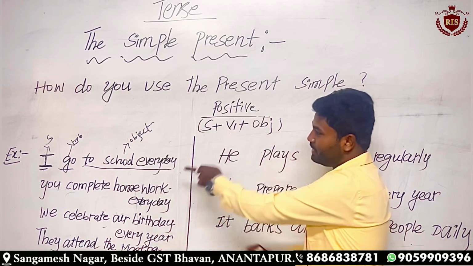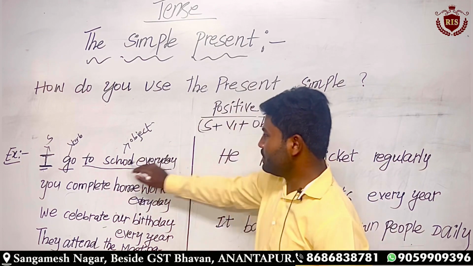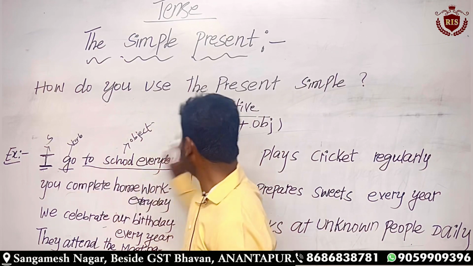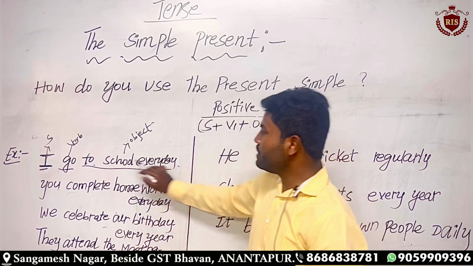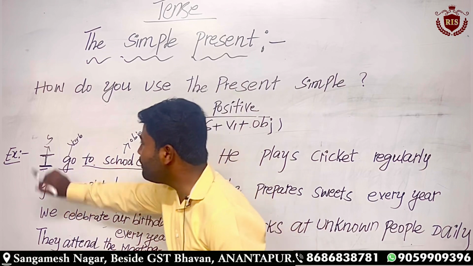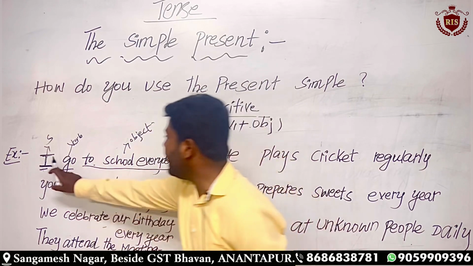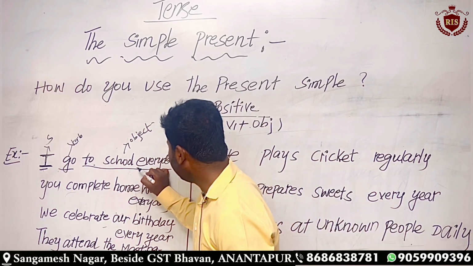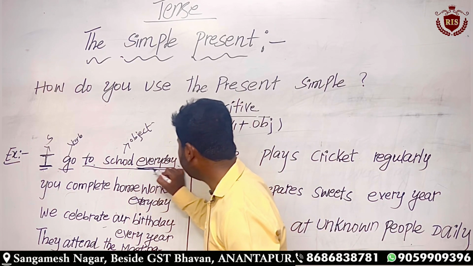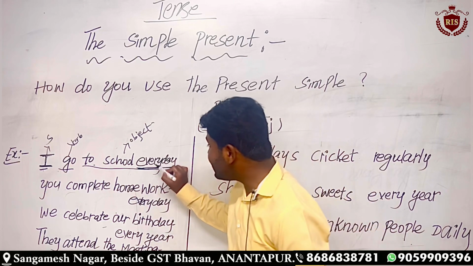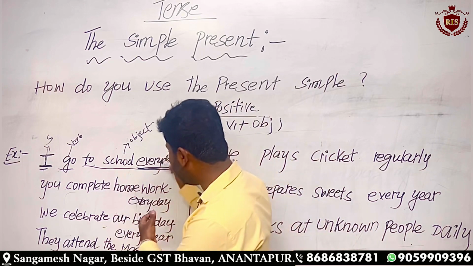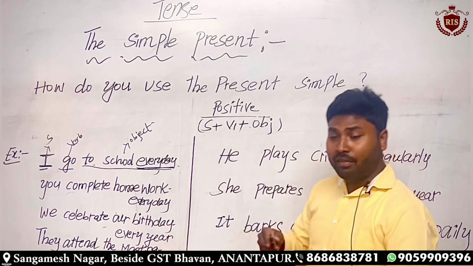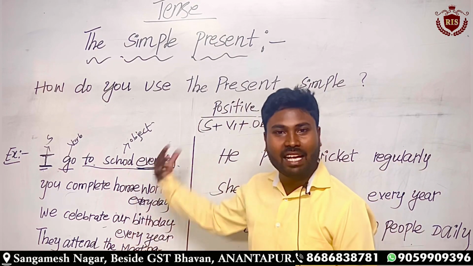Is it as per the rule? We have written it as per the rule, isn't it? Subject plus verb plus object. Here I is a subject, the pronoun we have taken in the example: I go to school every day. Here you have to observe one thing: the adverb we have written here, every day, and these are the keywords. Every day, every year, every month, daily, regularly.